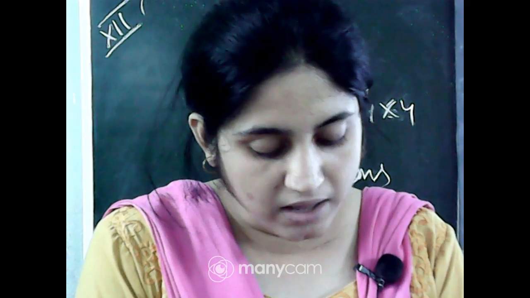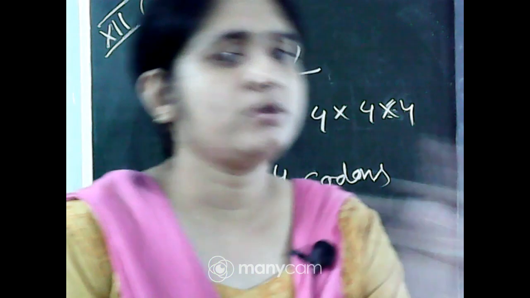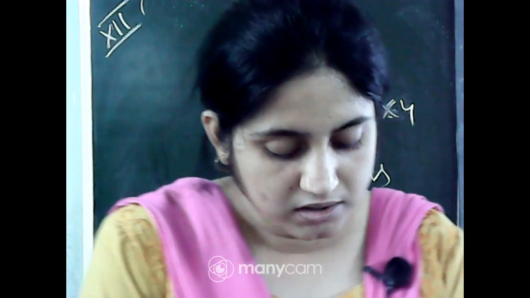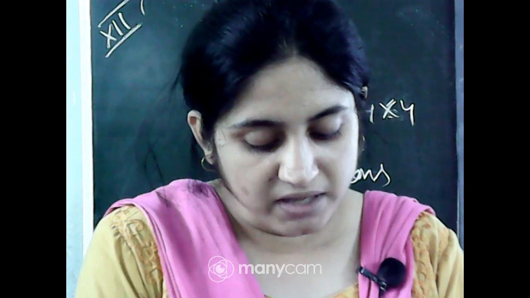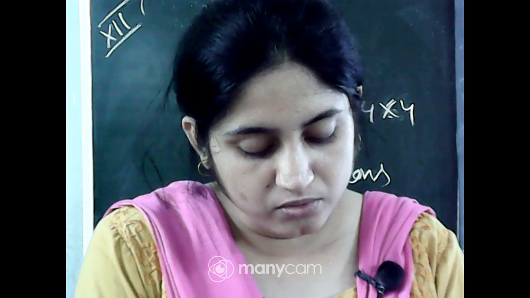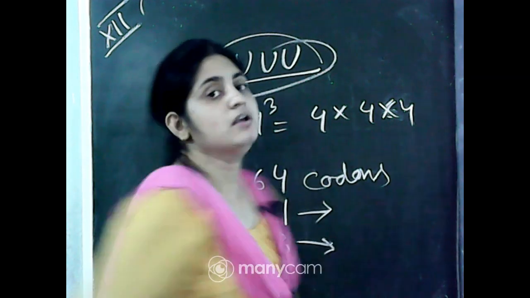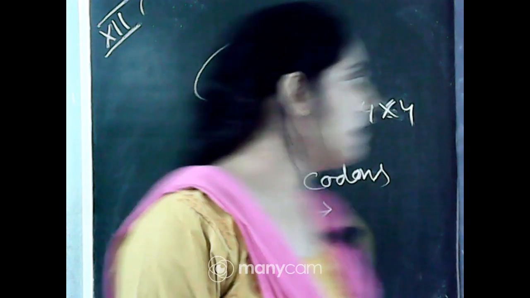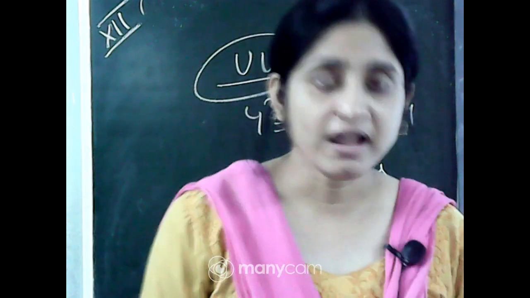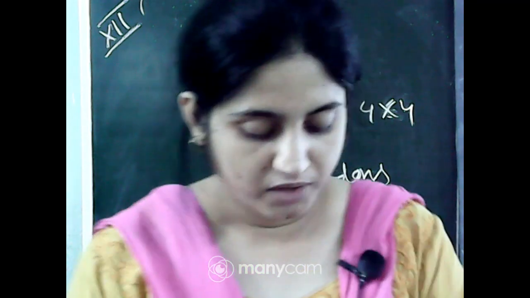The codon is read in the mRNA in a continuous fashion. There are no punctuation marks, just UUA, UGG, with no punctuation present. The code is nearly universal. For example, from bacteria to human, UUU codes for phenylalanine. Some exceptions to the rule are found in the mitochondrial codons and in some protozoans. So the codons are generally universal, because from bacteria to animals they code for the same amino acid.